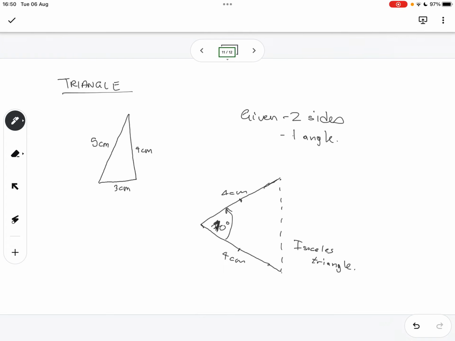Where it's folded, it'll be straight and parallel to the floor. Let me see yours. Yes, also like that.